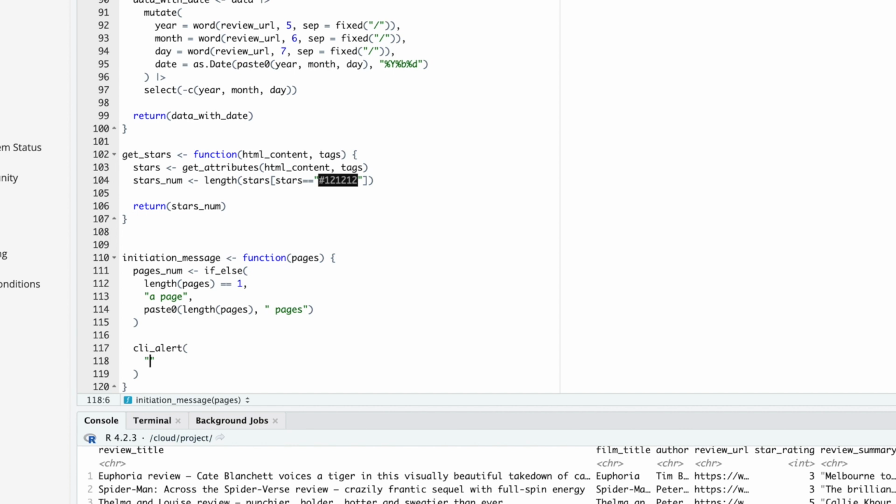First of all, how many pages of film reviews are being downloaded, which they should already know because that's what they dictated when they called get_reviews. But I also want to let them know that we are politely downloading those film reviews. And I want to link to the polite package URL so that if they were curious about how we're doing things here, they can read about that on that website.